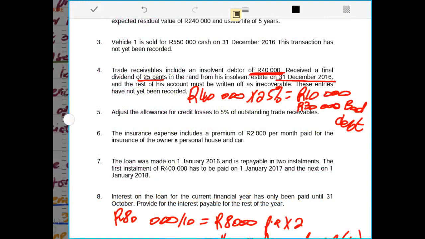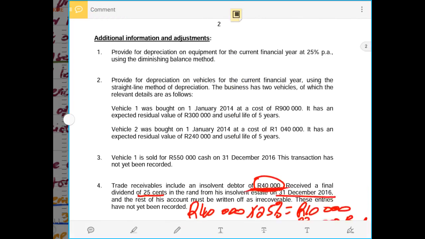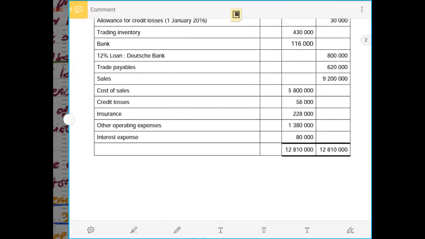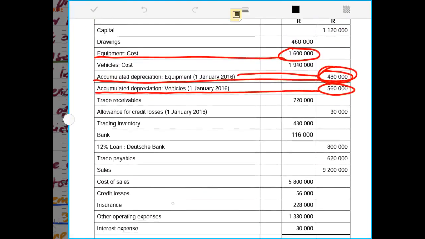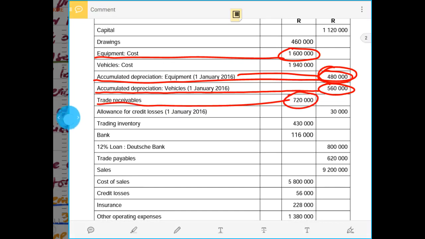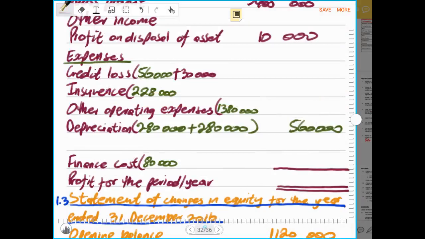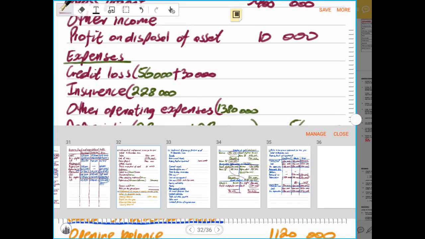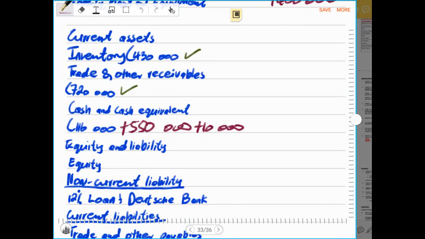So it means now the full 40,000 rands is no longer a debtor, yet it is still included under trade and other receivables. Remember that 40,000 is still included under trade and other receivables, and 25% was received and 75% was a bad debt. It means the full 40,000 rands must be removed from our assets. That means from our trade and other receivables.